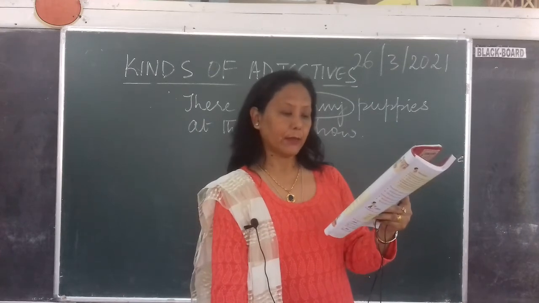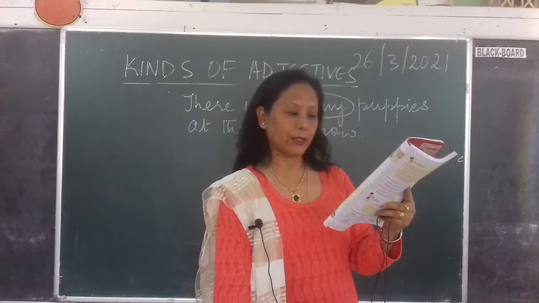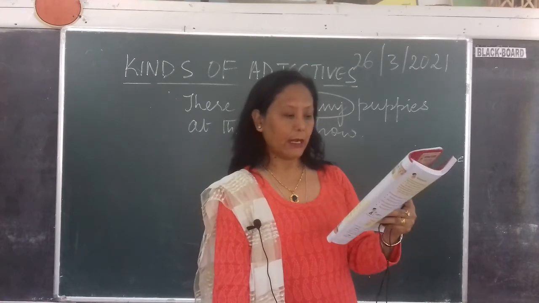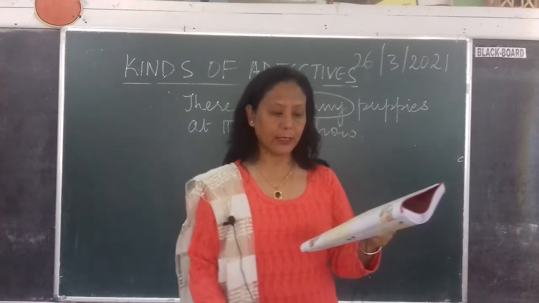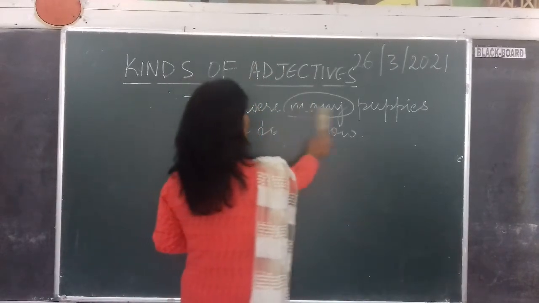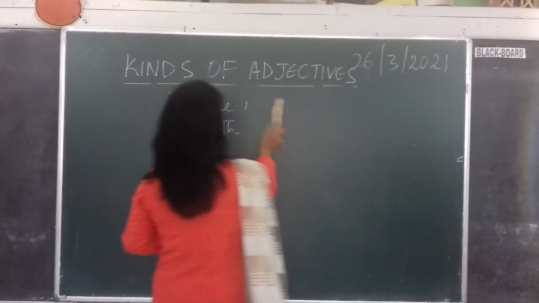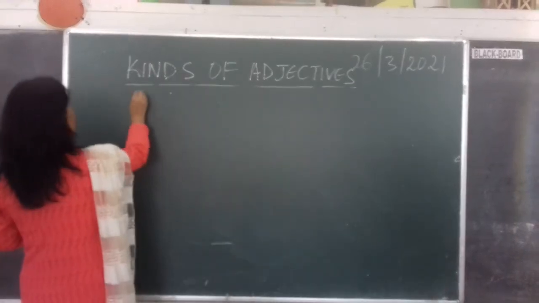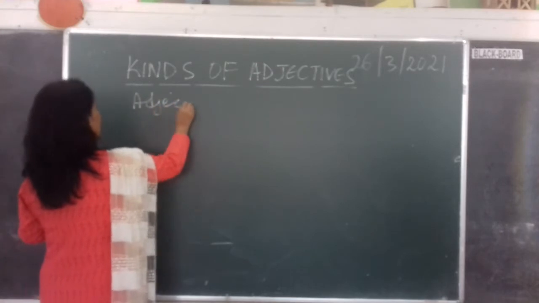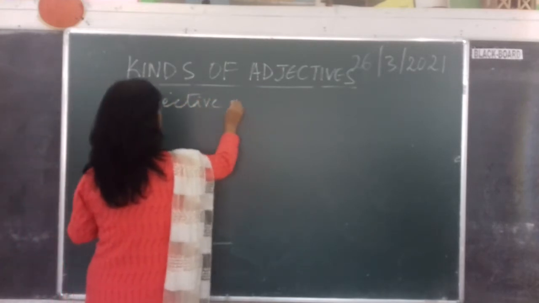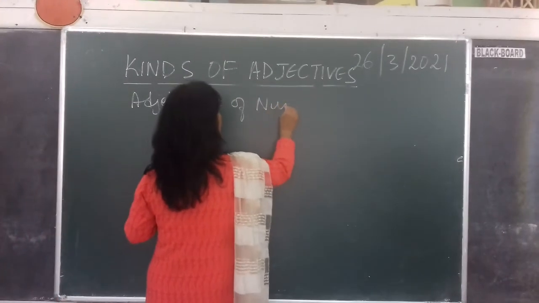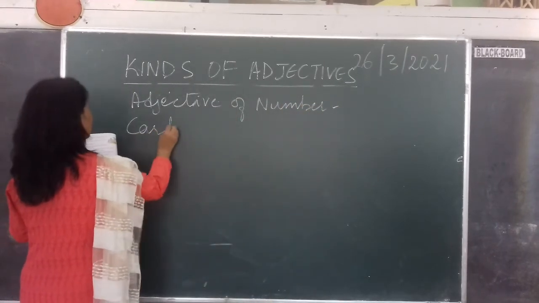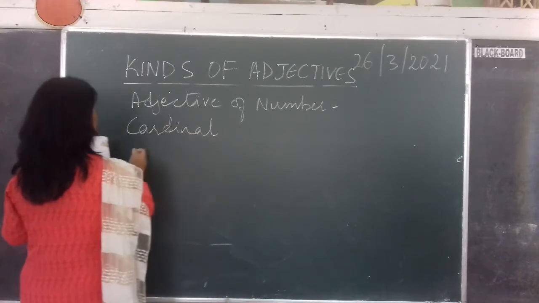There are 3. Definite numeral adjective states the exact number of people or things. There are of 2 kinds. So in this adjective of number there is cardinal and ordinal number also. Alright. Adjectives of number are how many kinds? There are 2. Alright, cardinal and ordinal number.